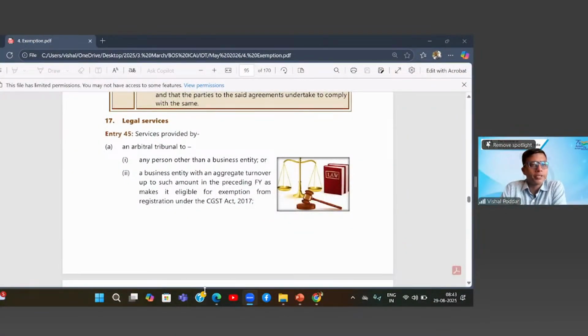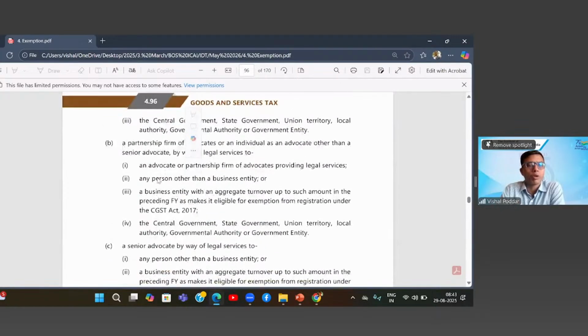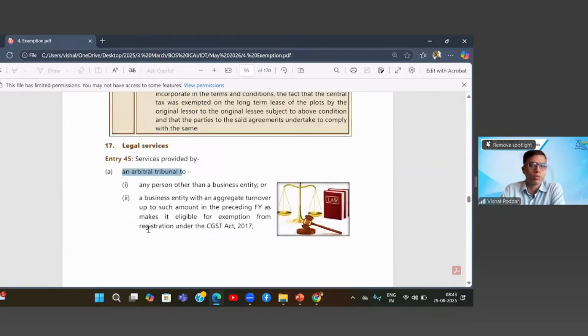The next category is the services of lawyers, as we normally call them. So entry 45 covers the legal services. Now in this, they are covering services first by arbitral tribunal, and then second, we have the services of the law firms.